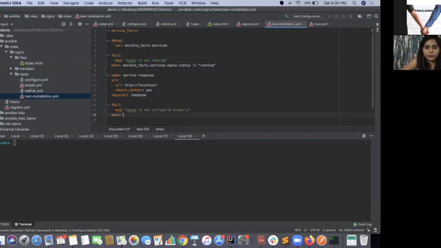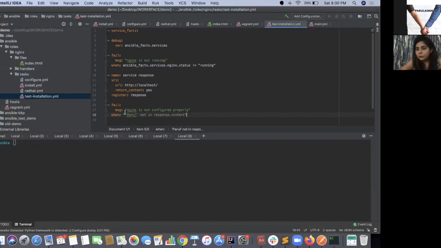When will we do it? We'll do it when "parul" is not in response.content. So if the word parul cannot be found in response.content, it is going to fail it completely.